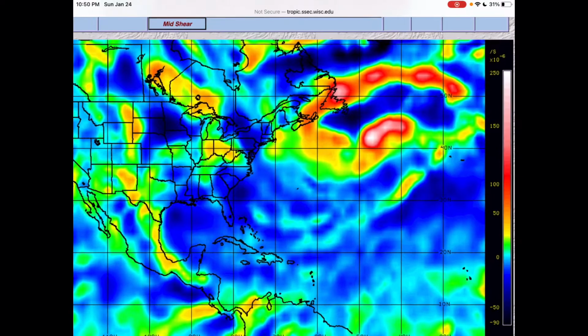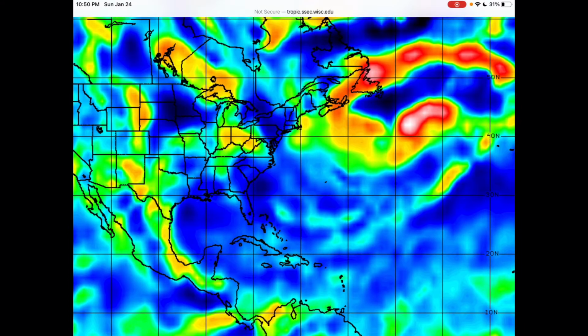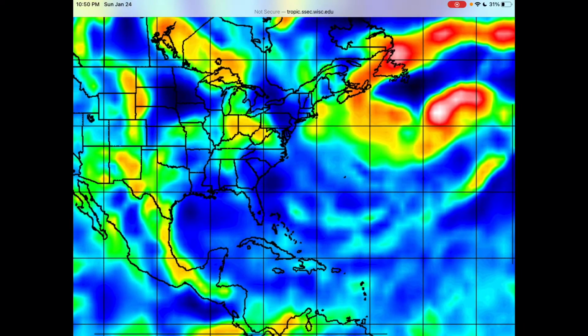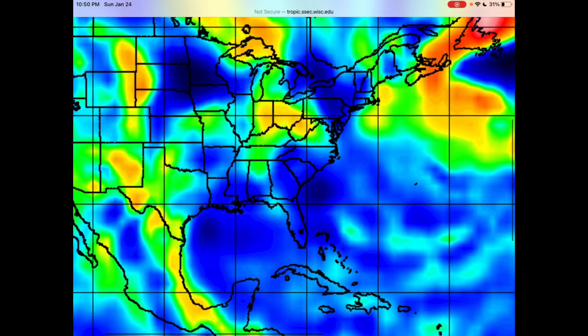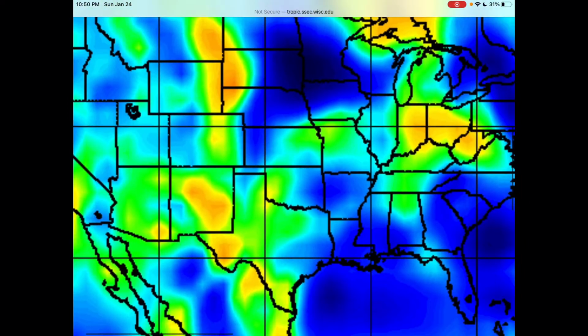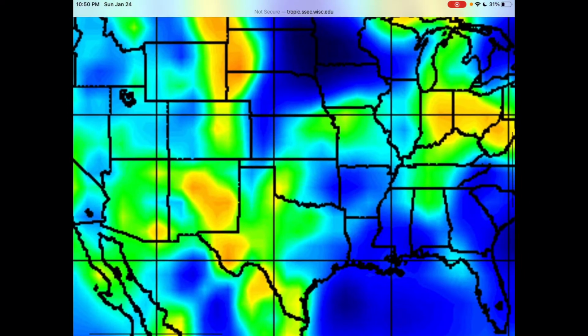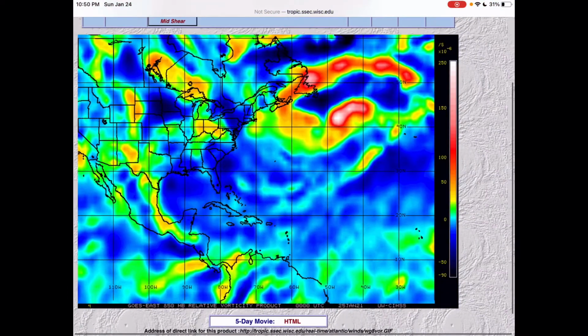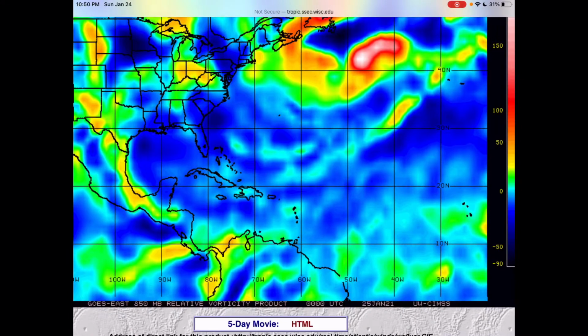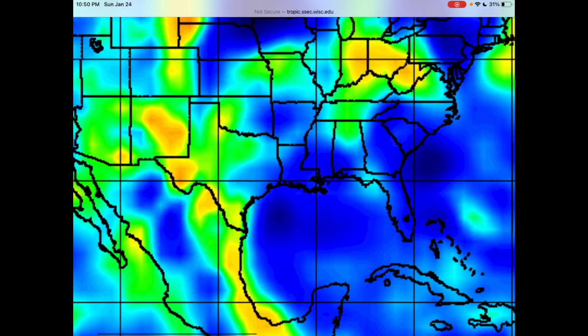So as you can see, this is the vorticity map. The brighter the colors are, the more vorticity there is. So pay attention to this vorticity over here. This is over areas like New Mexico, Texas. So this was captured earlier. This was around 00 UTC, so about 7 o'clock Eastern time. So this is 4 hours old.